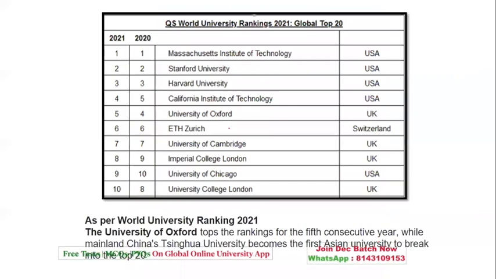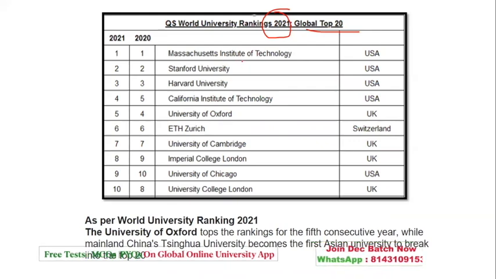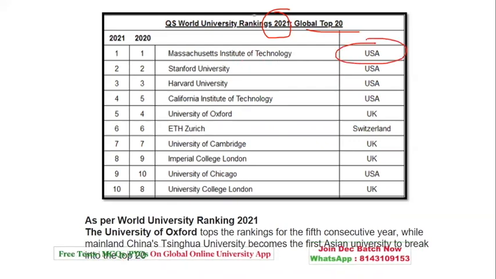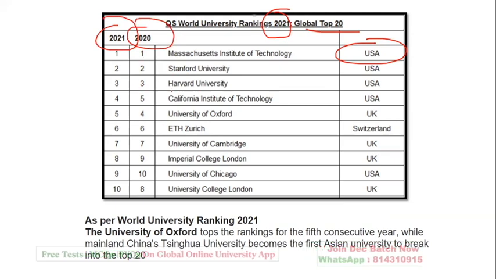Then coming to the QS ranking, that is the world ranking of 2021. In the global top 20, the Massachusetts Institute of Technology, USA stands at first, followed by the others. The ranking of 2021 and 2020 I have also listed. So yes, the first 3 universities go as per the ranking and then the list. You need to keep at least the first 3 rankings in mind.